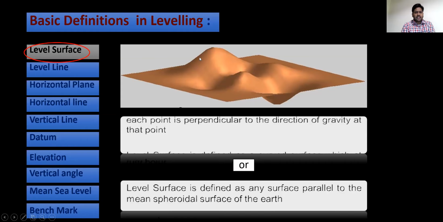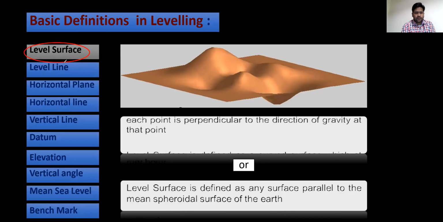The level surface is a surface where each point is perpendicular to the direction of gravity at that point. It may also be defined as any surface parallel to the mean spheroidal surface of the earth. Any surface which is parallel to the earth surface.